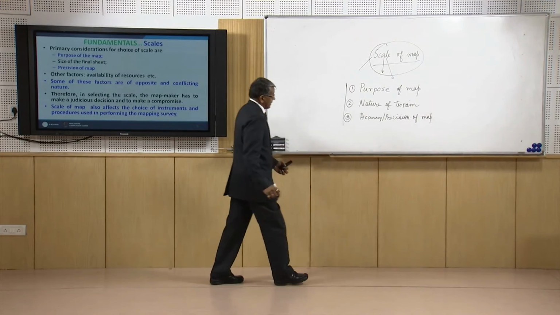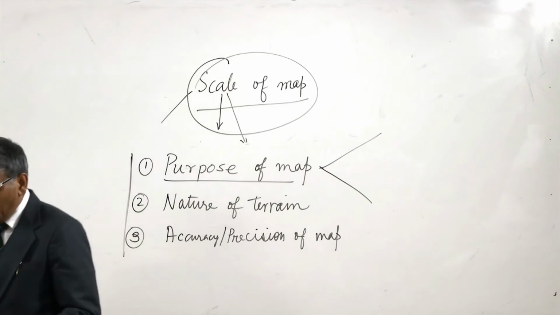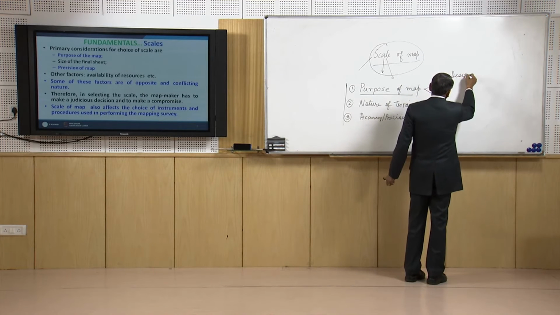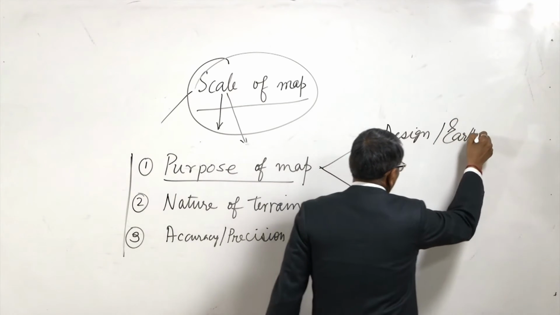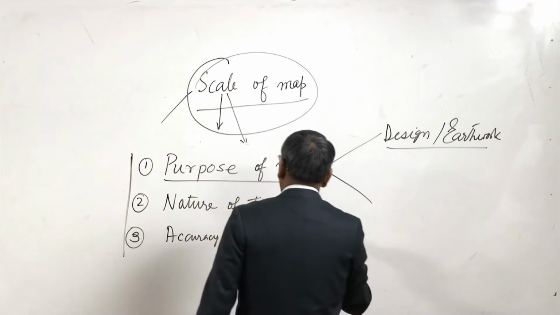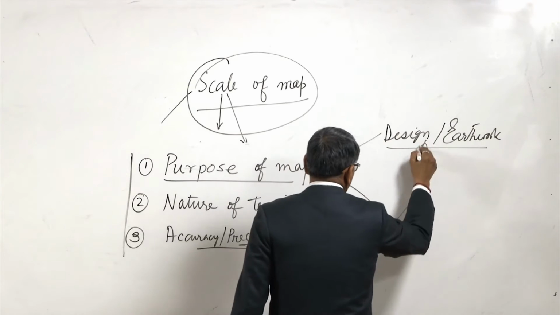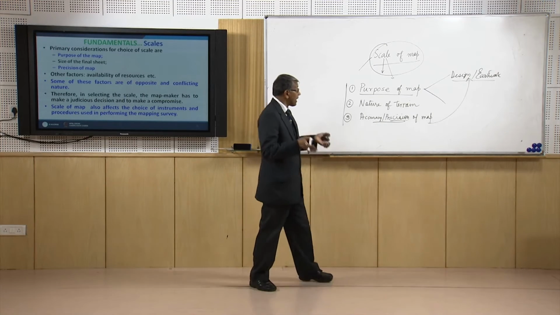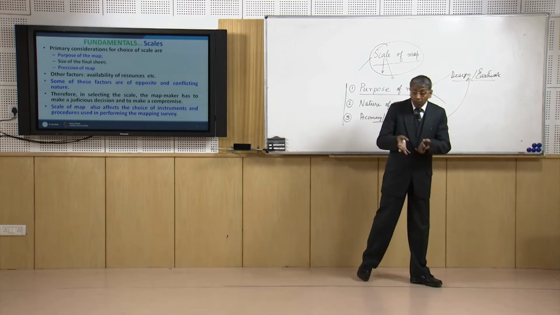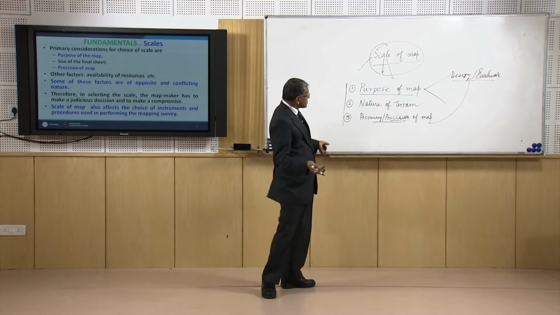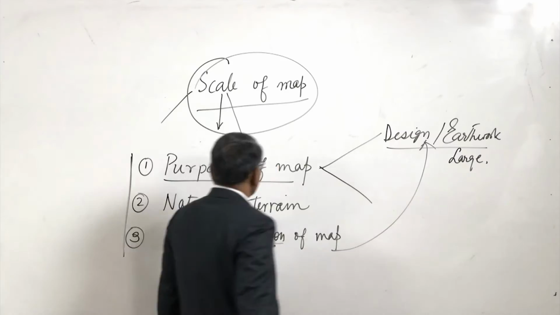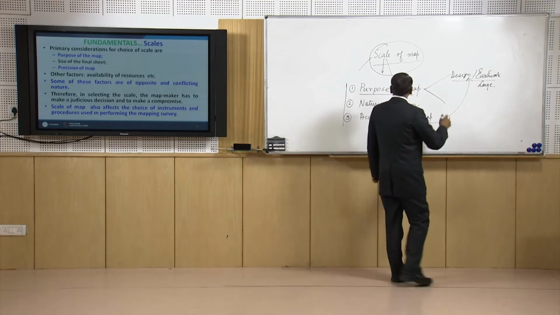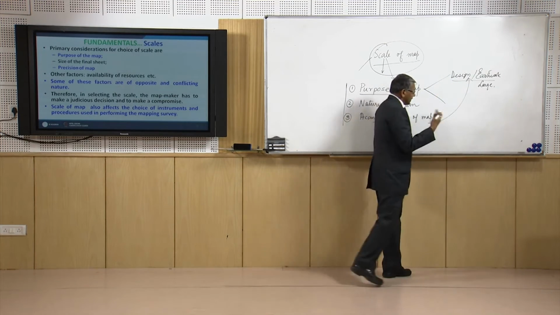Now, purpose of the map. We may make use of a map for design or artwork. For design work or artwork, we need a more accurate or precise map. So whenever we would like our map to be used for design purposes or artwork purposes, we need to have a more precise and accurate map, and in those cases our scale should be large. If the purpose is planning or some location purpose, then we may go for a map in a smaller scale.